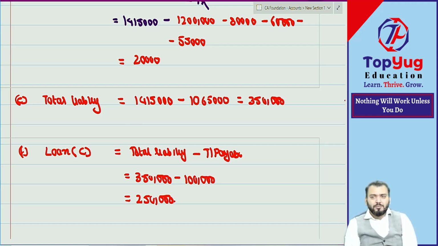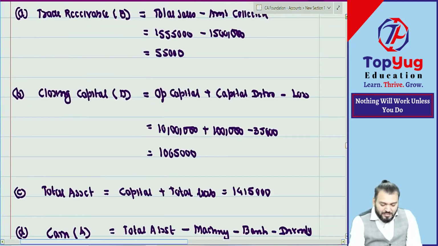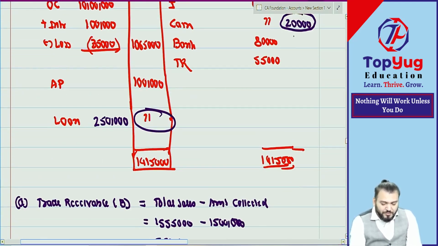Have you understood what I want to say? This will be difficult if you are not preparing a balance sheet. You will be confused about what is minus and what is plus. So whenever there is this type of question, first prepare the balance sheet. From my point of view, they have given the solution this way because till now we have not done the balance sheet. So you can also find the missing figure by preparing a balance sheet. What is wrong in that? There is no exact format for the solution. ICAI has given this solution, but I think if you prepare a balance sheet and find the missing figure, what is wrong in this?